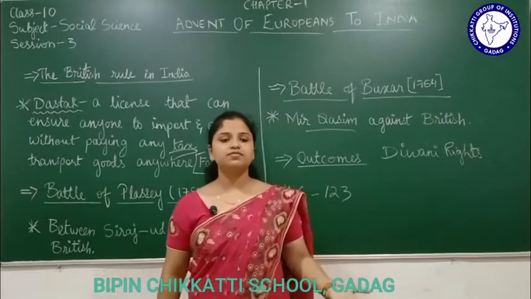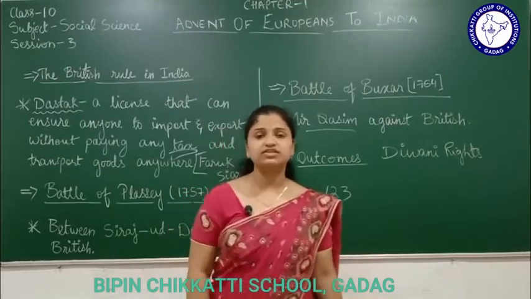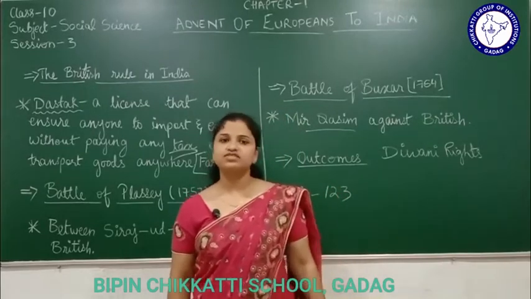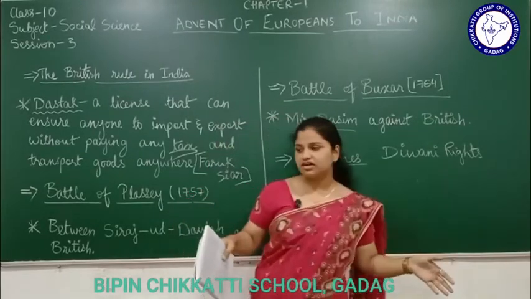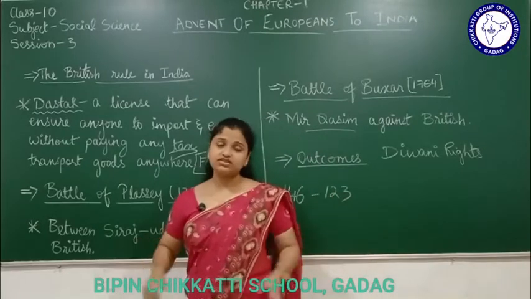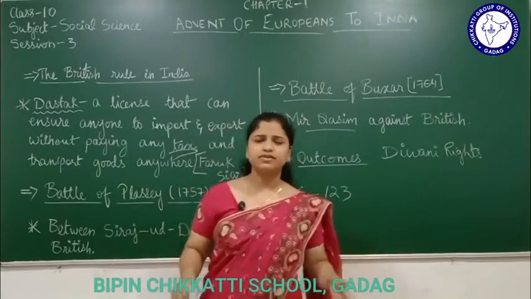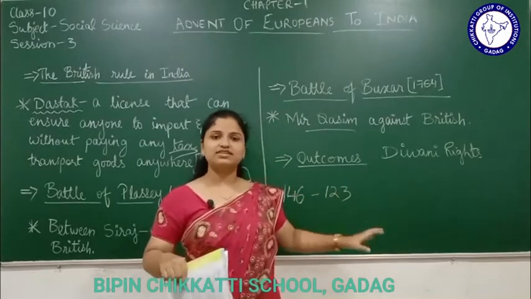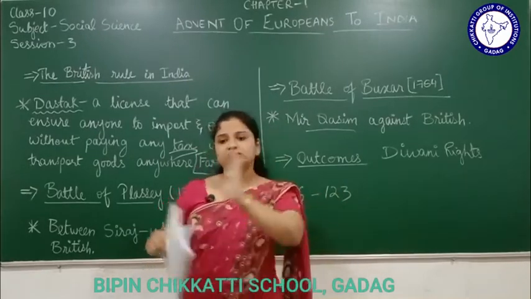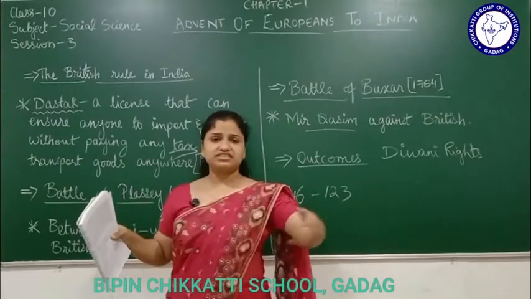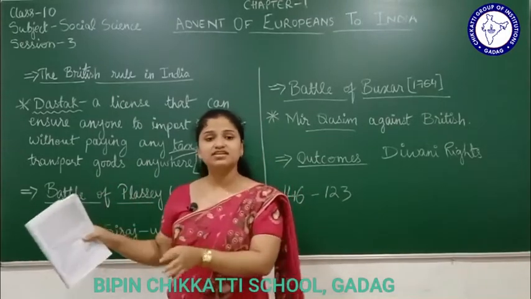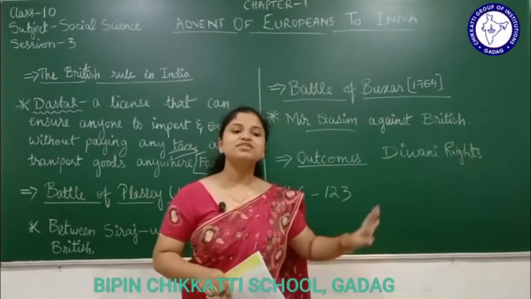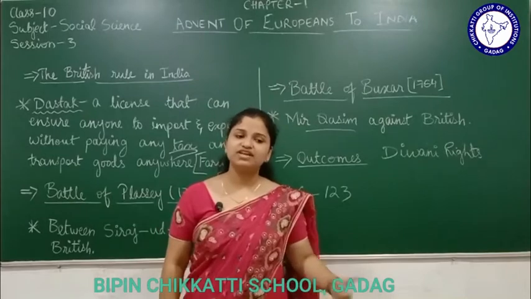So, Robert Clive brought one more rule here, called the dual government. According to this, Robert Clive is dividing the whole work in the territory. How is he dividing it? Collection of taxes the British will do. The laws and the justice, if someone commits a crime, all this the Nawab will do. Which is more important, collection of taxes, right?